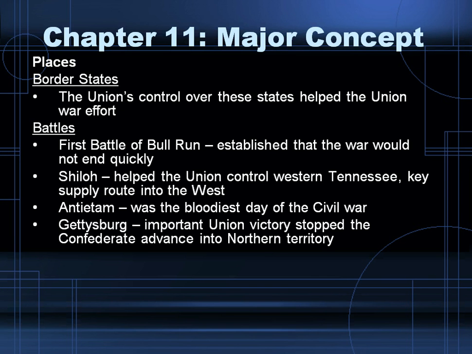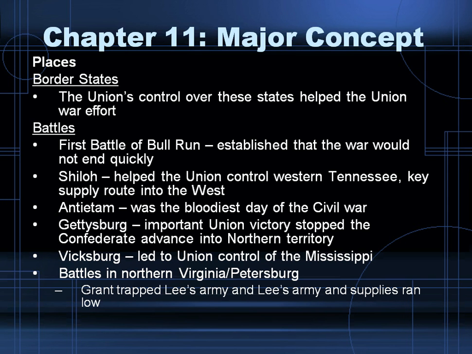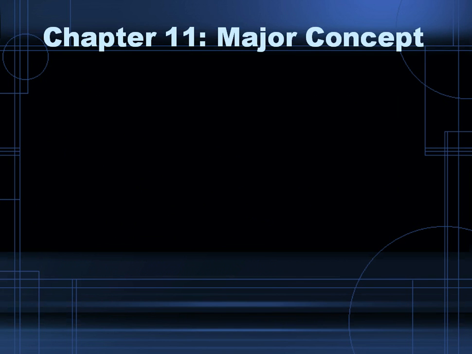Gettysburg is an important victory. The Union victory stopped the Confederate advance into Northern territory, and basically meant that the South was not going to win this war. And Vicksburg led to the Union control of the Mississippi. There were a number of battles in Northern Virginia and Petersburg. This was towards the end. Grant trapped Lee's army, and Lee's army supplies ran low, and it led to the surrender at the Appomattox Courthouse.